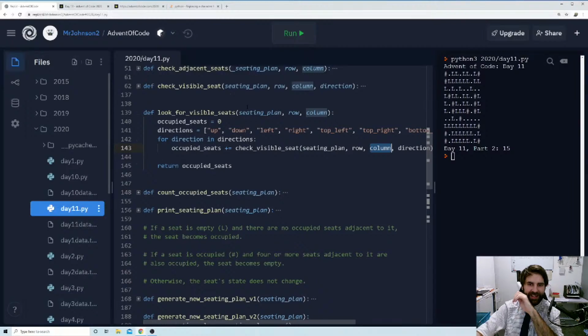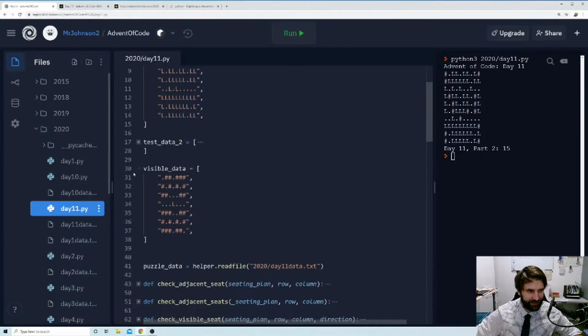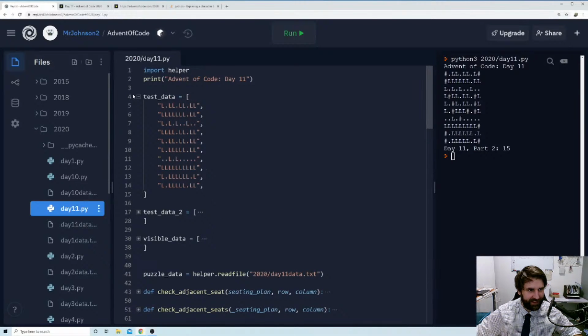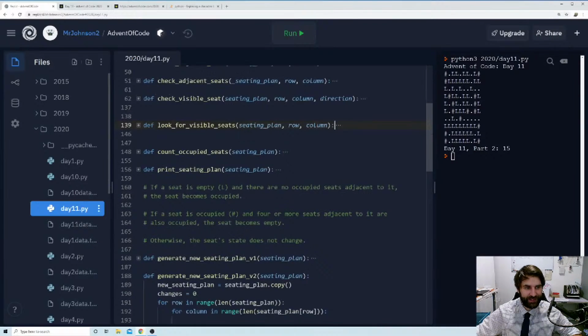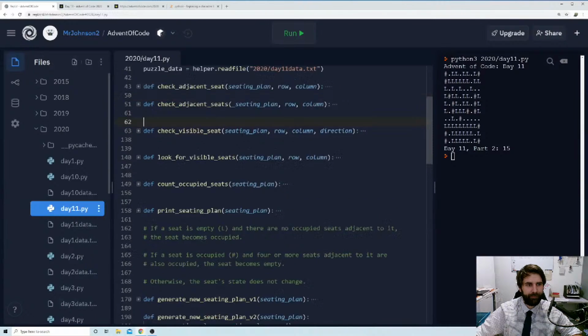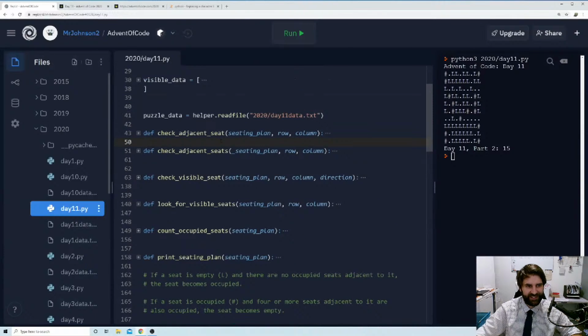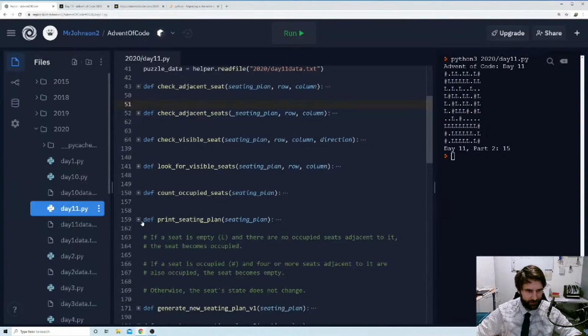Well, I've solved day one. I'm going to have to spend some more time looking at this. I think I need to sleep on it. It's getting harder. It's getting much harder. I really like the style of these puzzles, but they are difficult. Let's try and just group this in a bit more of a thoughtful way.